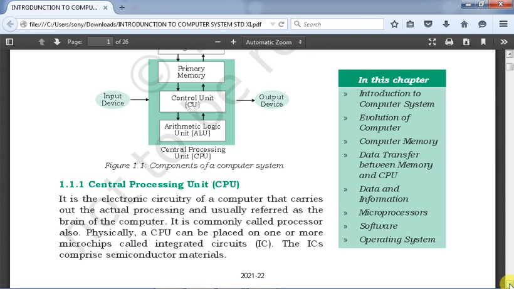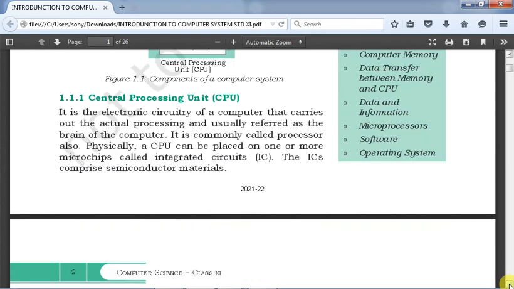Physically, a CPU can be placed on one or more microchips called integrated circuits, that is ICs. This IC is comprised of semiconductor materials, made up of silicon and germanium. So this is actually the central processing unit. It is called a silicon chip, onto which the circuitry has been drawn in order to send the data and process the data. Instructions are saved over there. So that is called the central processing unit.